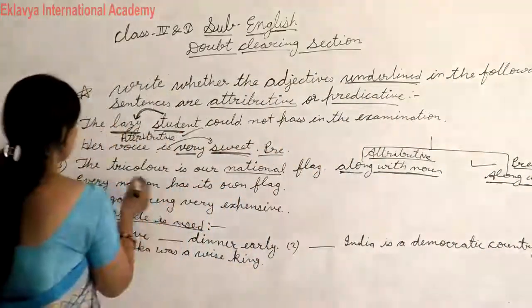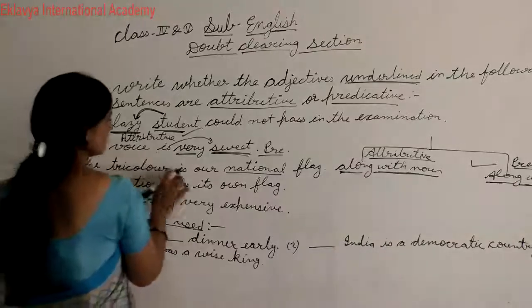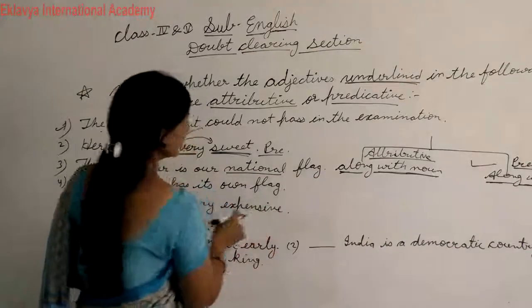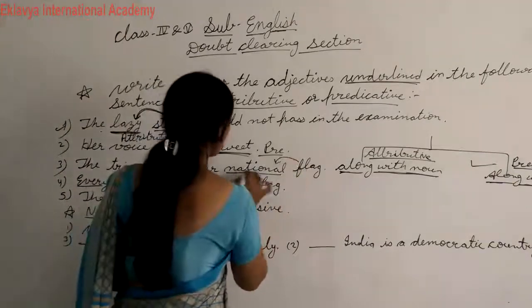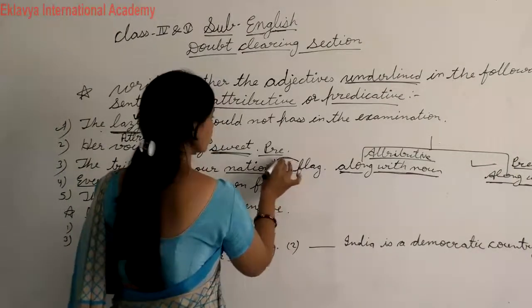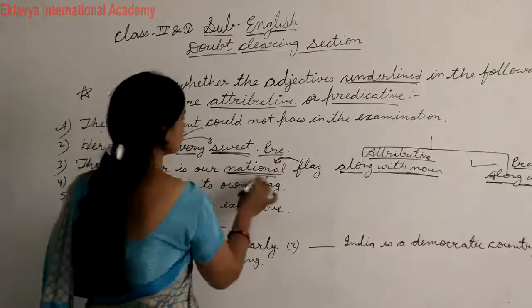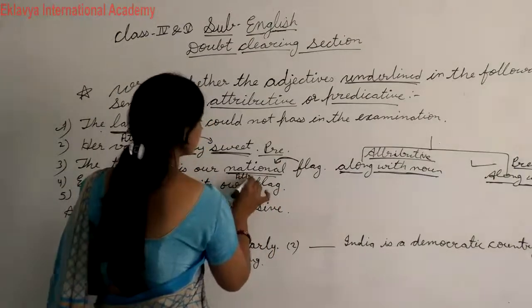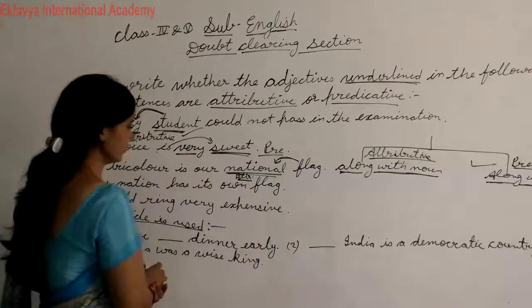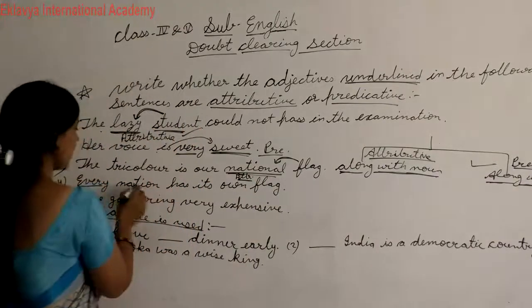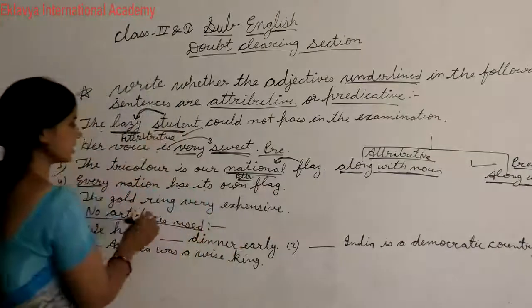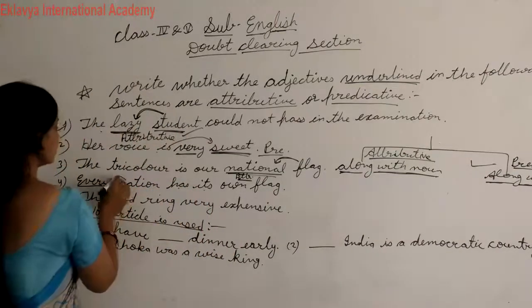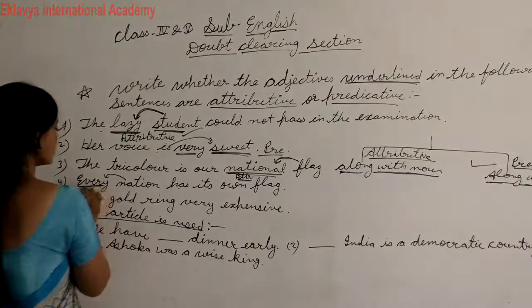So here also, the tricolor is our national flag. So here this is used along with noun. So you can say this is attributive. Here, every nation has its own flag. So here you can check it is also used along with noun.